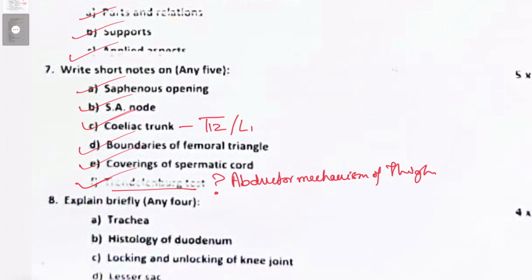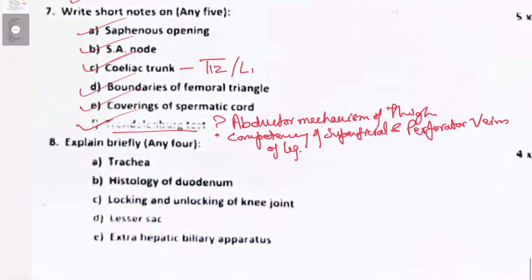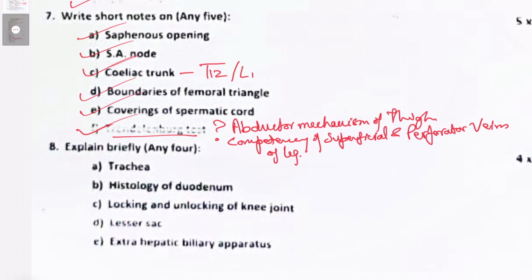Similarly, Trendelenburg test is also used to check the competency of superficial and perforator veins of the leg. They haven't specified which Trendelenburg test they are asking about, so I think you should write both tests. You should get marks.